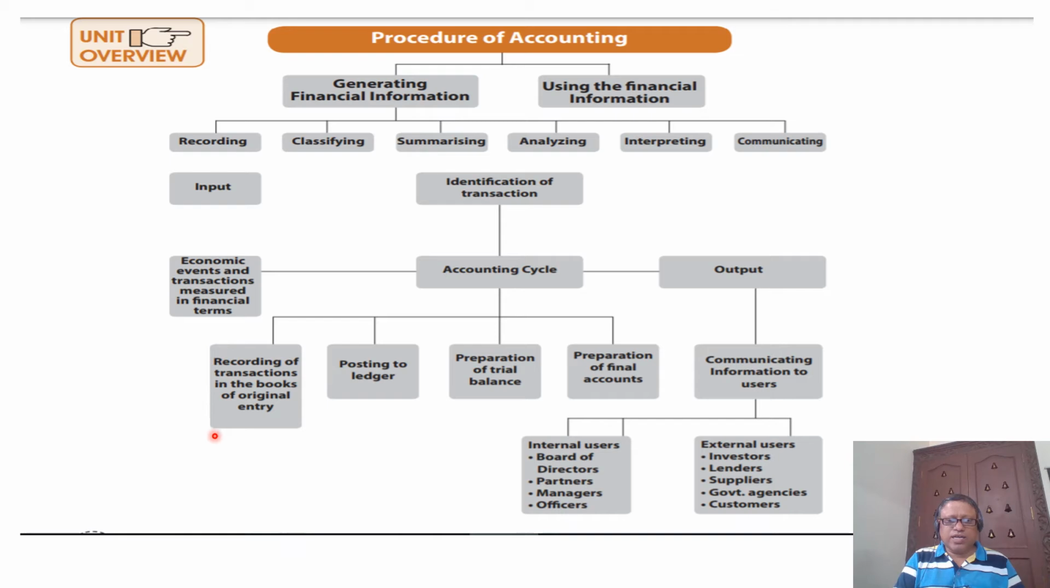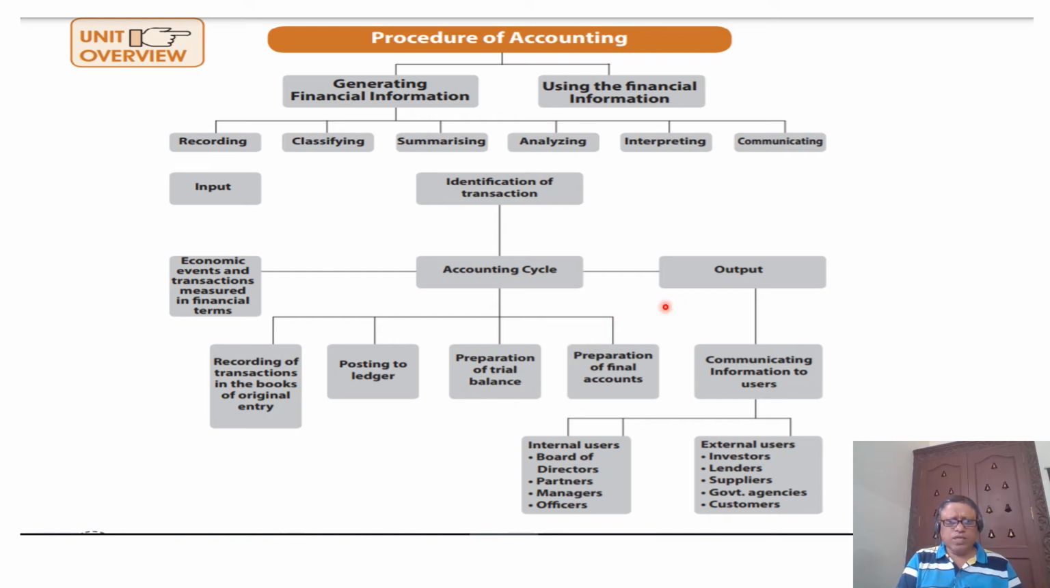Whatever we have recorded in the journal should be transferred to the ledger, right? That we call posting. Transferring the entry from the journal to the ledger is called posting. From the ledger, we can prepare the trial balance. Trial balance is nothing but, before preparing the financial statements, listing out all the debit balances and credit balances to check the arithmetical accuracy, right? The trial balance is prepared before we prepare the financial statements.